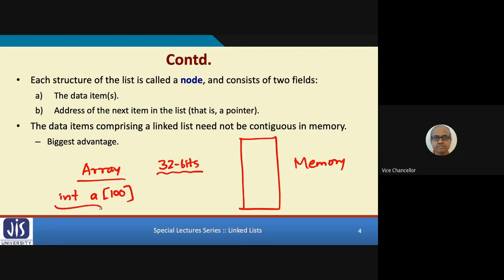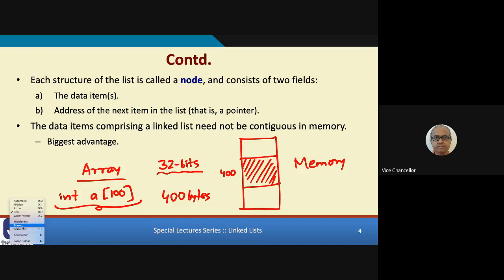So to store a 100 element array, you would require 400 bytes. So when you are declaring an array, in memory, the entire 400 bytes of this array are stored in consecutive memory locations. This is called contiguous allocation. So if in memory that much space is not available in a single place, the array cannot be allocated and you will not be able to run your program. Okay? This is what happens in an array.